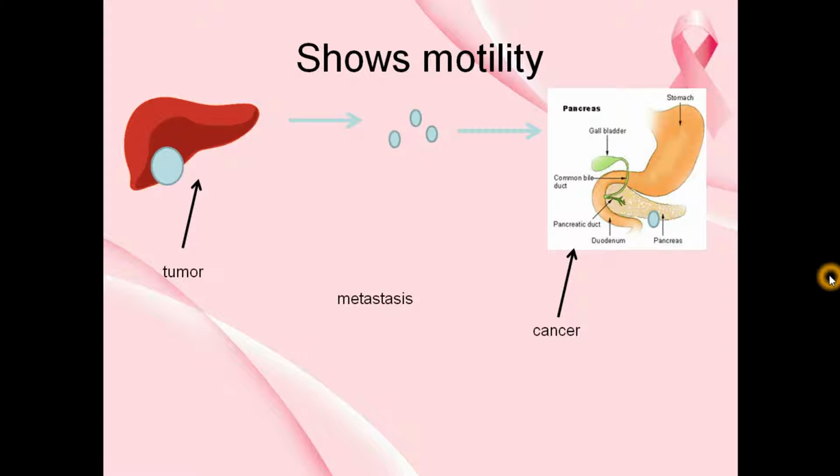So normally if a tumor cell is growing into a mass of cells, it can be removed by surgery. But if it is showing motility, that is, it is detaching itself from the primary site and going and attaching somewhere on the secondary site and growing there as well, in that case it has become very dangerous. We call that stage a cancer, not this stage. This stage is not a cancer. This stage is just a tumor. It can be removed by surgery. But the other stage requires a lot of treatment. It is highly dangerous. So these were the characteristics of cancerous cells.